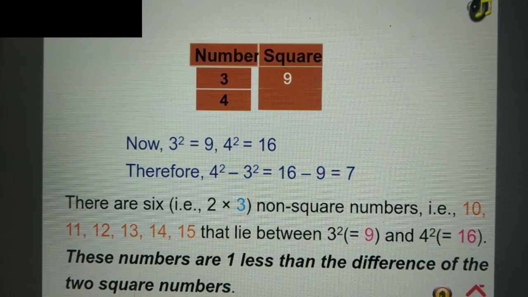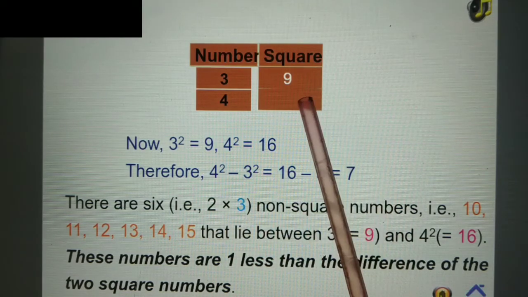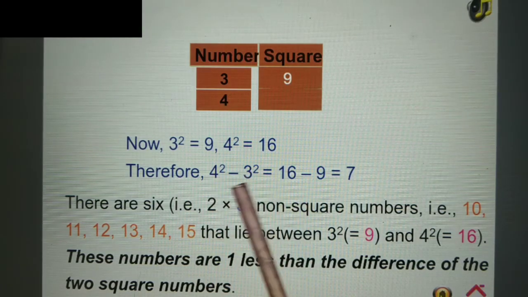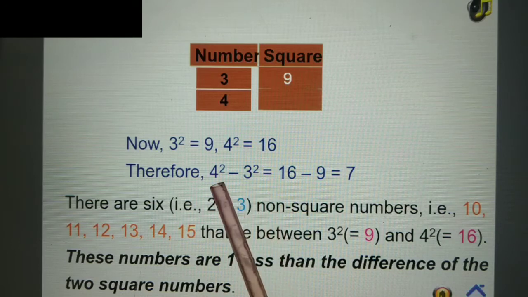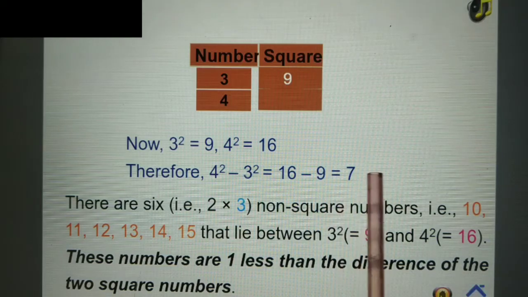Now students, understand the properties of the square numbers, the magic actually of the square numbers. 3 square is 9 and 4 square is 16. Now what is the difference between them? Consecutive means one number after another, like 1 and 2 are consecutive, 4 and 3 are consecutive numbers. So when we find the difference of these square numbers, what do we get? 4 square minus 3 square, that is 16 minus 9. The answer is 7.